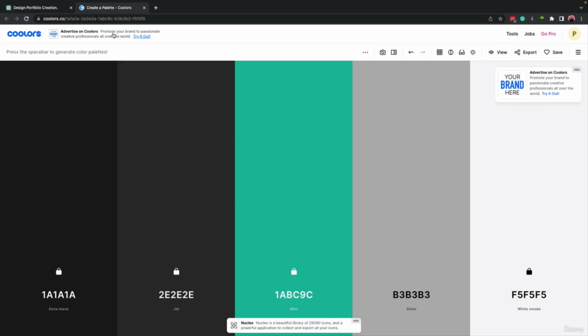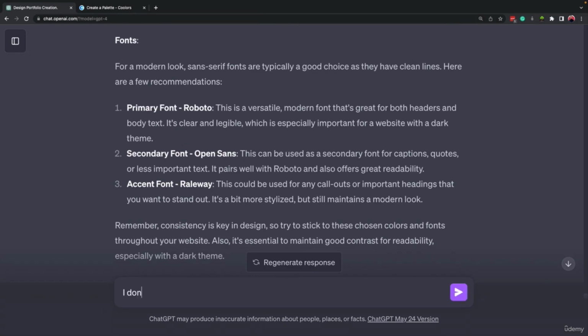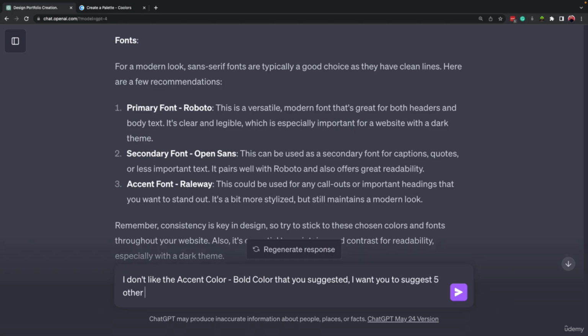And if you don't like it, you can, for example, come here and mention that I want you to change this color for me and suggest, for example, 5 other options. Let's do that. I don't like the accent color, bold color that you suggested. I want you to suggest 5 other options.